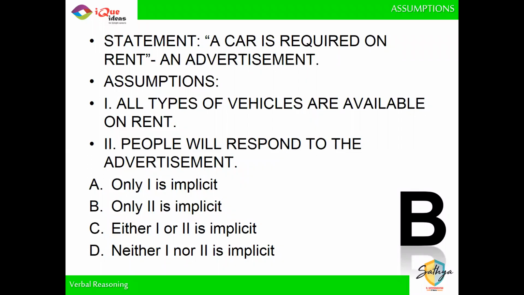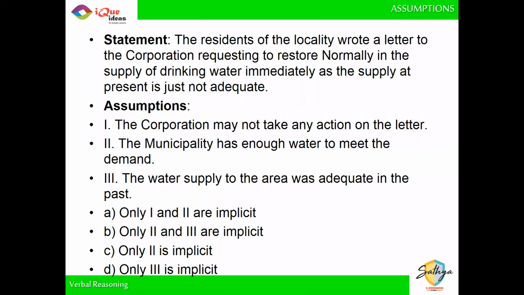Did everybody get this one? Urmi? Second one is not, only first one is not implicit, only the second one is. I don't need to assume that all vehicles are available. I only need to assume that car is available. Okay? Chalo. Next one.